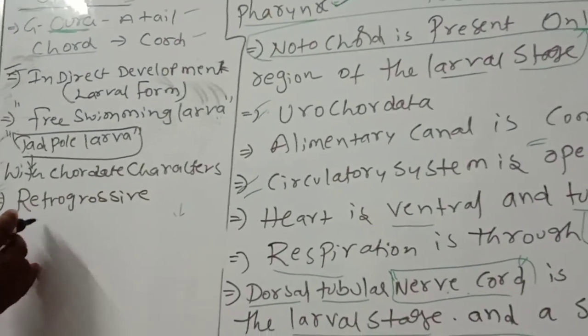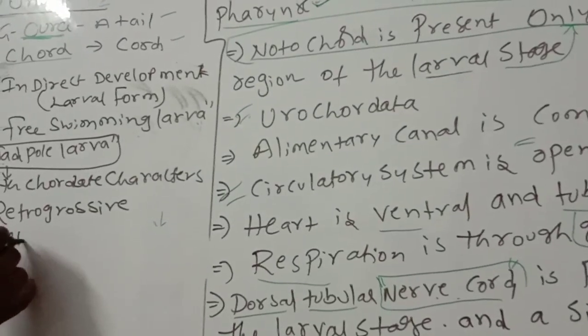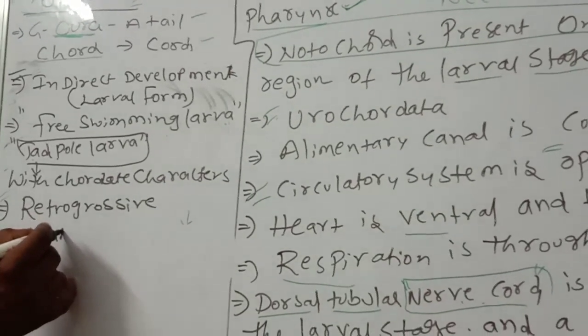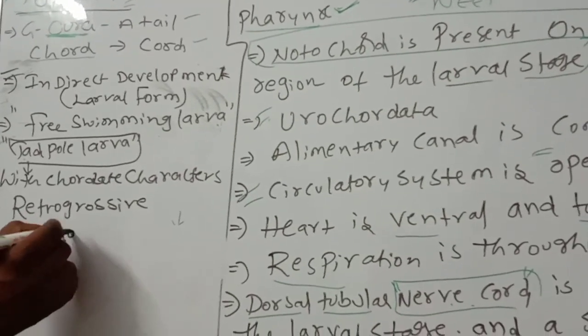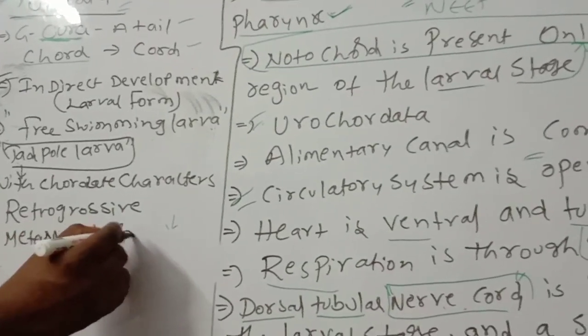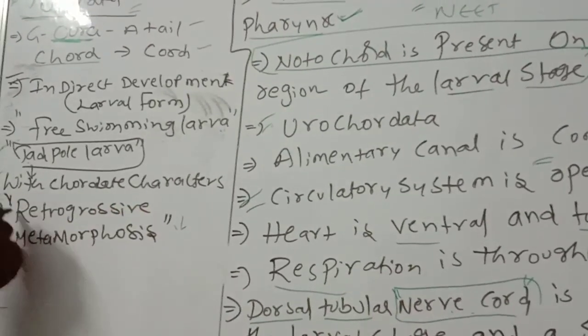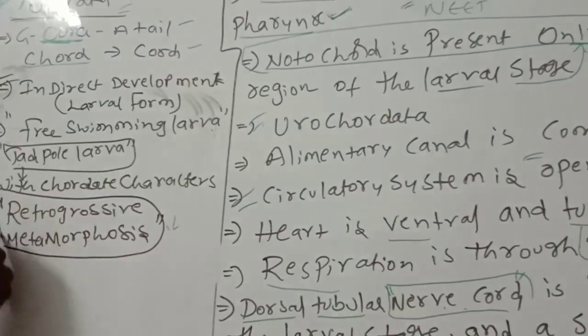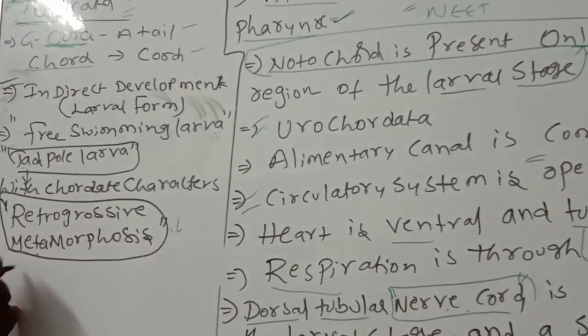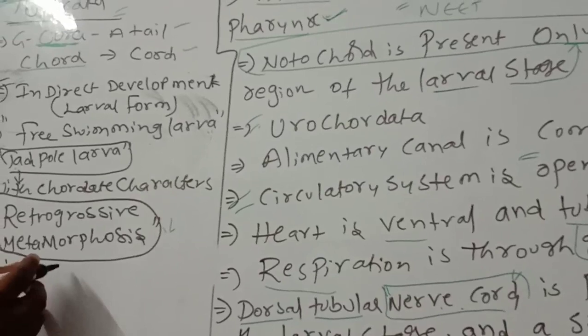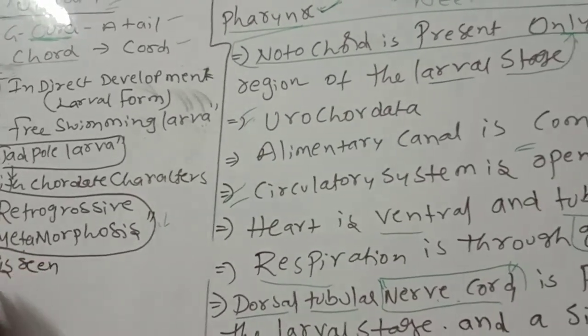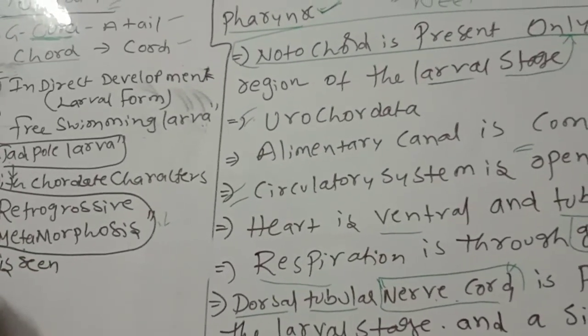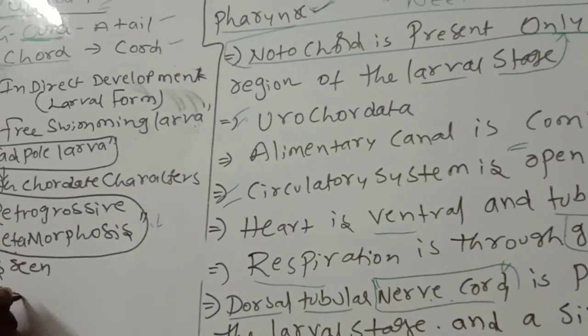Retrogressive metamorphosis means while developing they lose the important characters. That is called retrogressive metamorphosis.